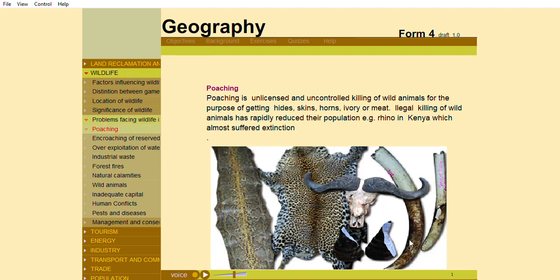Poaching. Poaching is unlicensed and uncontrolled killing of wild animals for the purpose of getting hides, skins, horns, ivory, or meat. Illegal killing of wild animals has rapidly reduced their population. For example, rhino in Kenya, which almost suffered extinction.